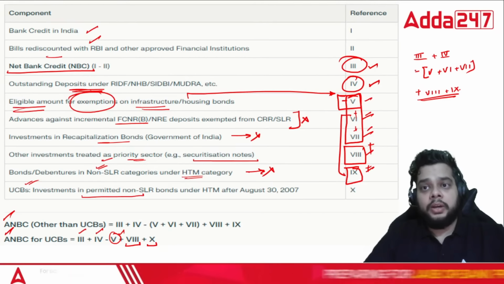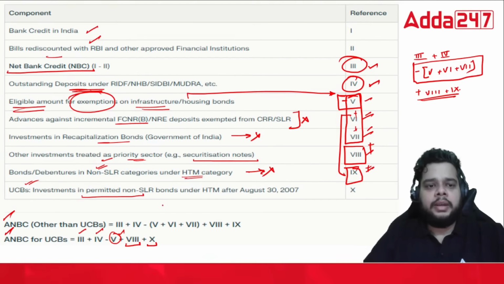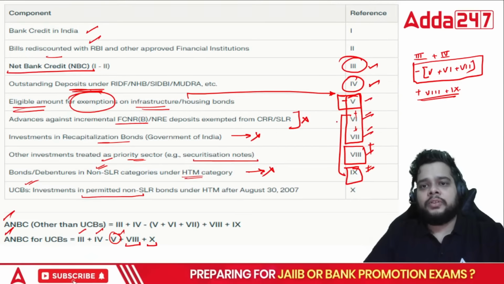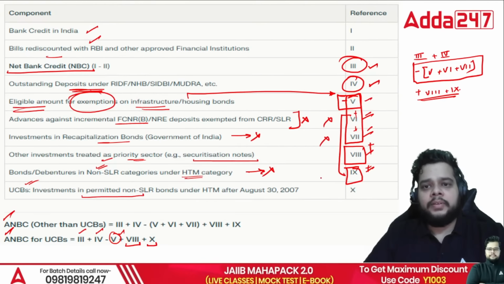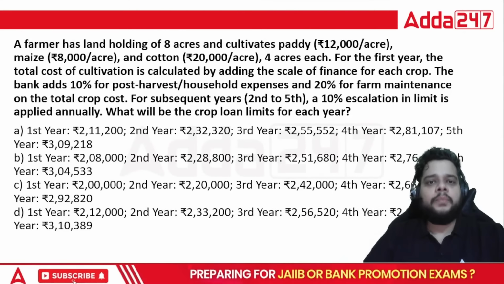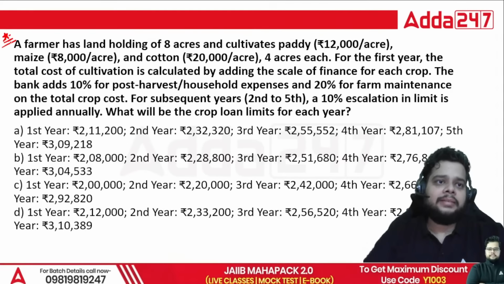What you need to remember is this, that this component is subtracted, and in UCB again you will find that there is no reference whatsoever of sixth and seventh. Along with that, ninth is also excluded. Now let's see the important question, very important question. One question of such kind is expected in the examination.